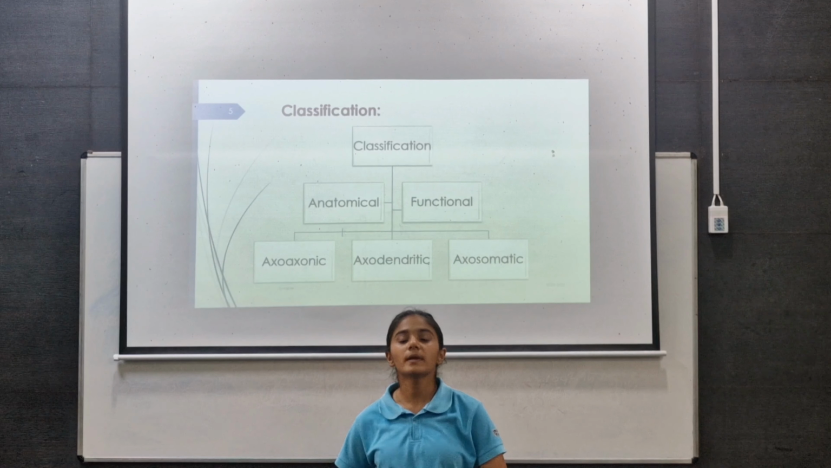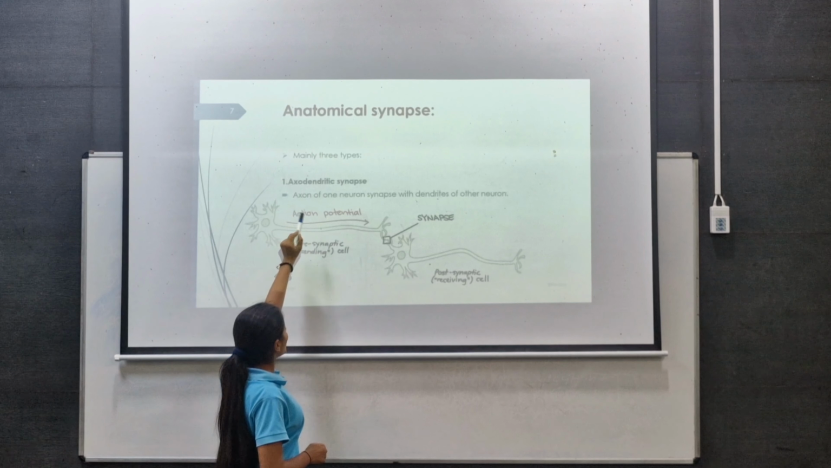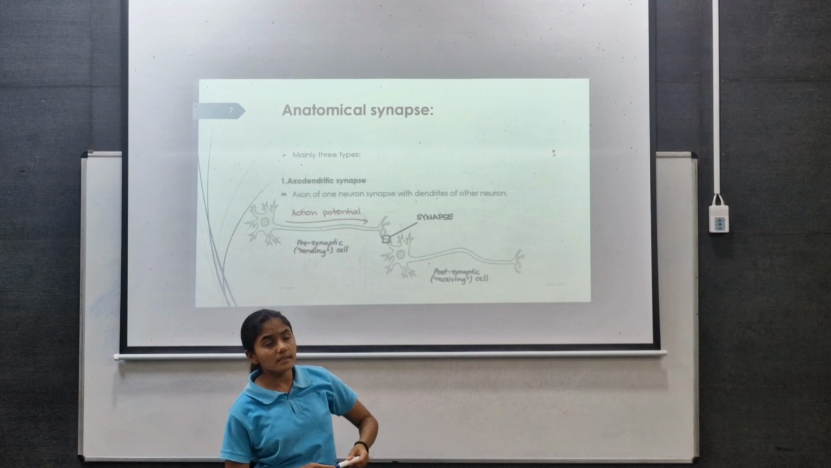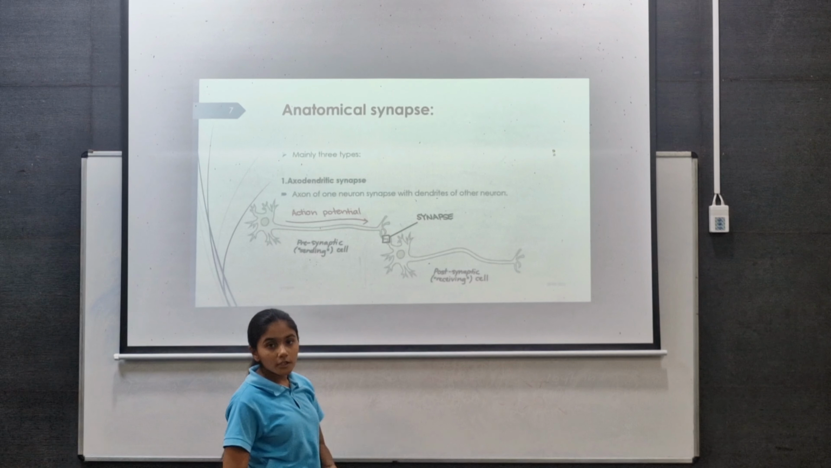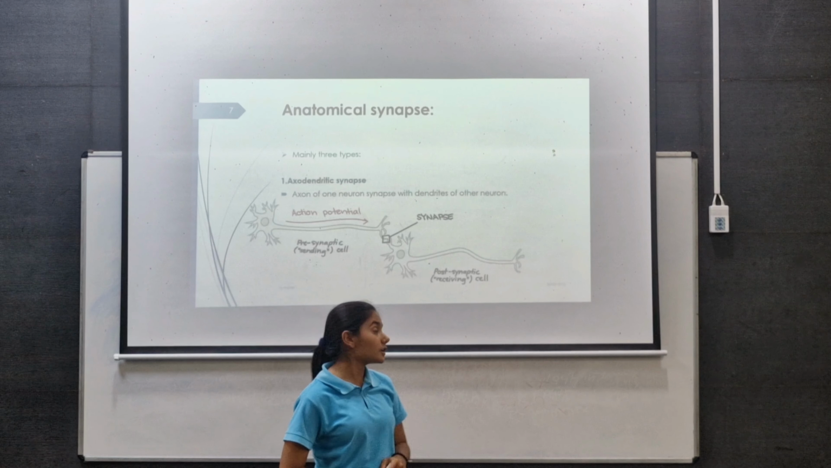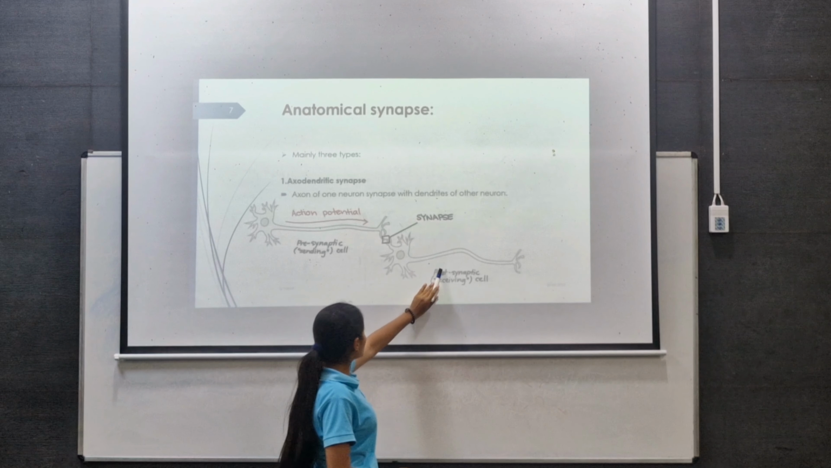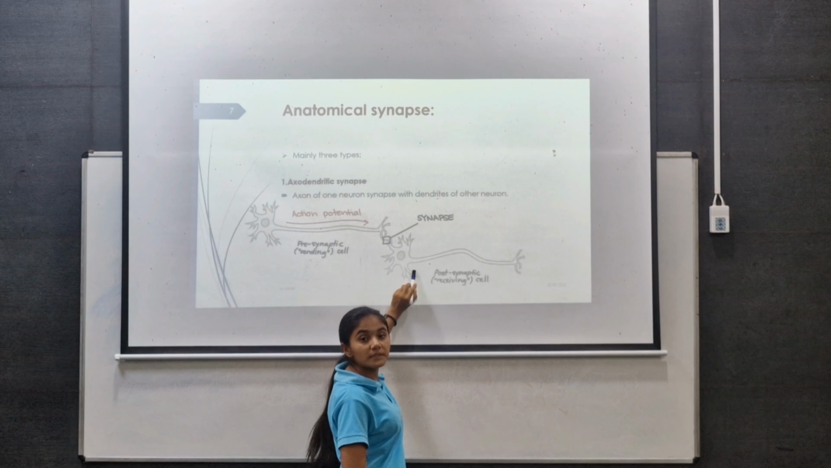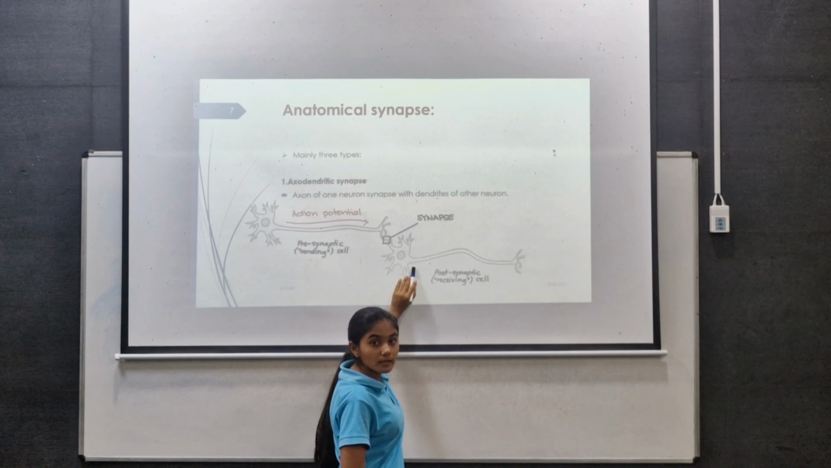Now let us discuss the anatomical synapse. Anatomical synapse has three types. The first type is the axodendritic synapse. Axodendritic synapse is where the axon of one neuron synapses with the dendrite of another neuron. So it is one neuron and another neuron, with the axon of one neuron and the dendrite of the other, and the space between them is the synapse.